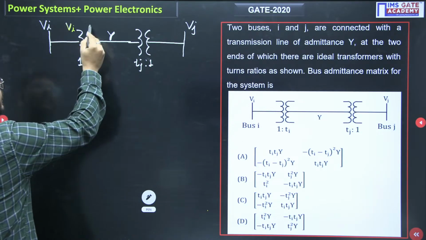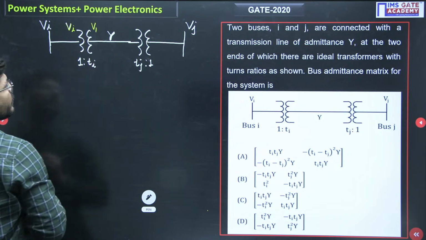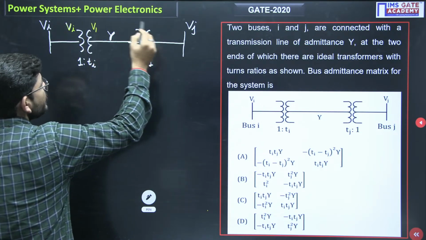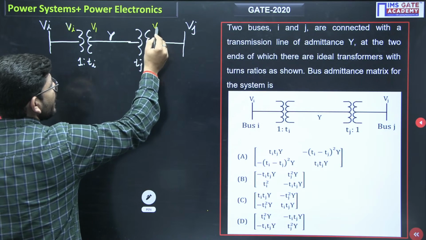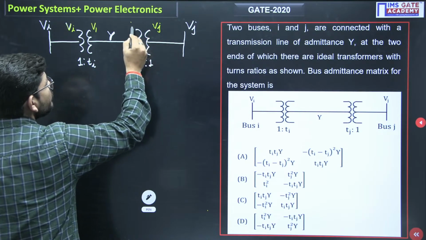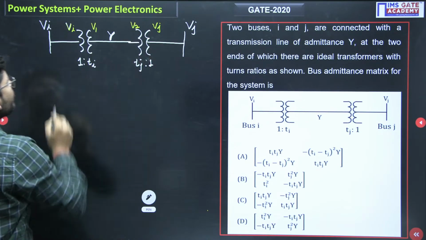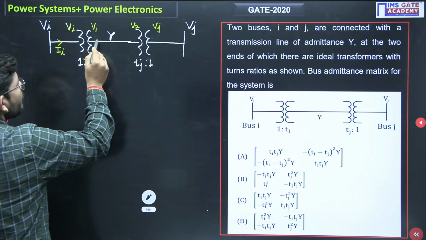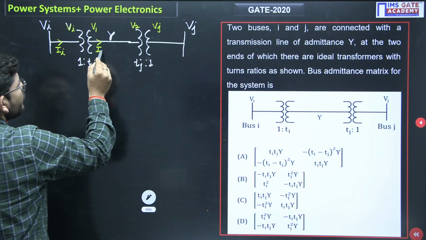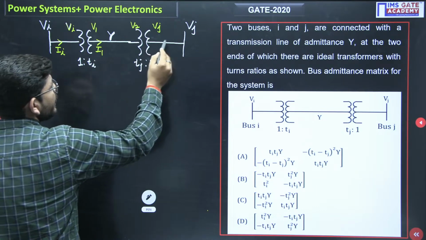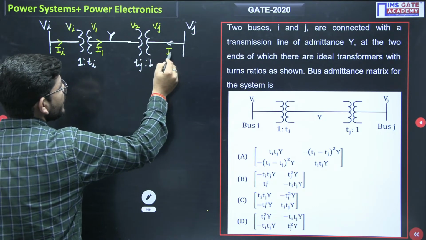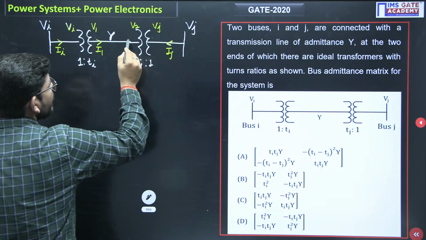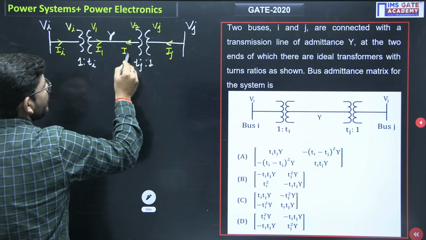Let me call this voltage V1, and if this voltage here is Vj, let me call it V2. Similarly, if the current here is Ii, let me call the current here I1. Similarly, if the current here is Ij, let me call the current here I2.